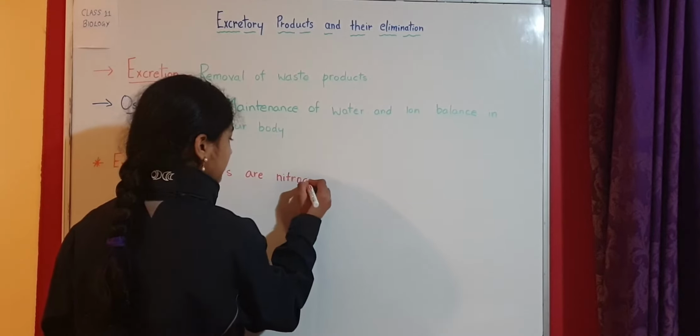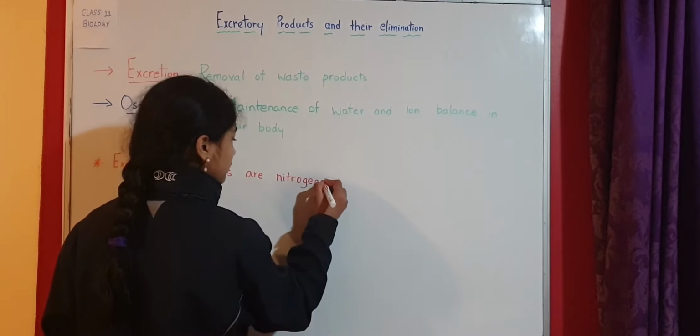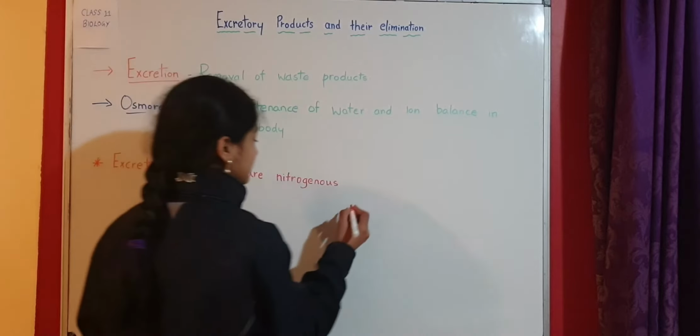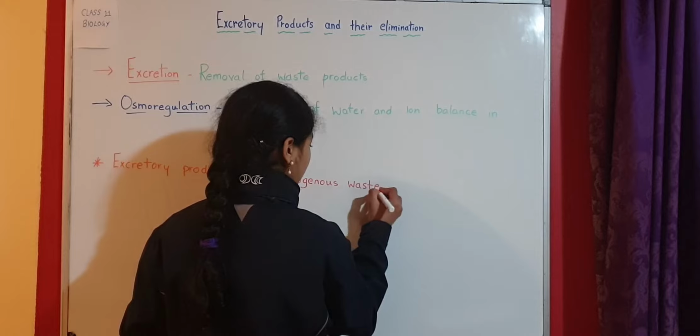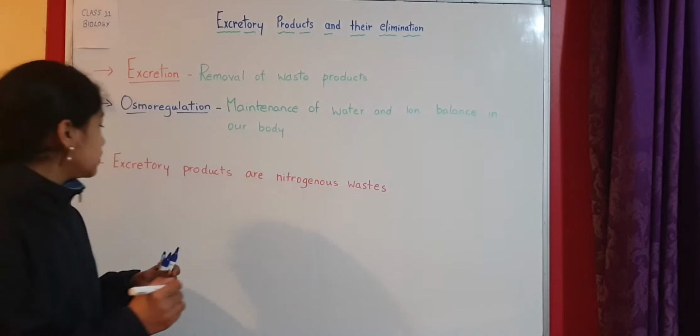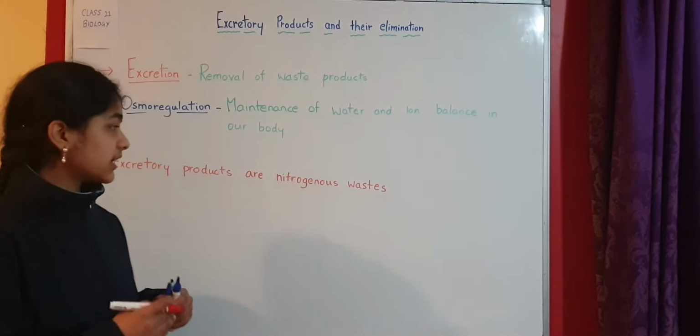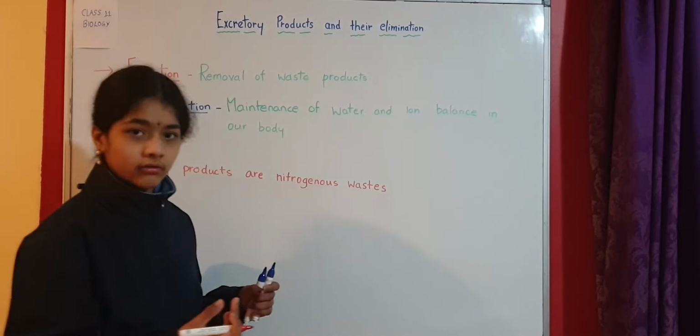I'm sure you must have heard this term before. So they are called nitrogenous wastes. The excretory products which are eliminated are usually nitrogenous wastes.